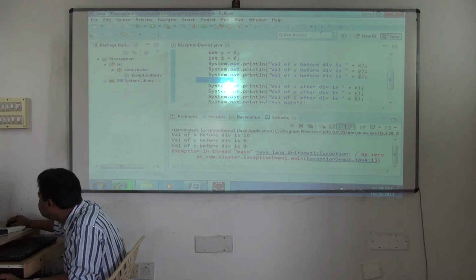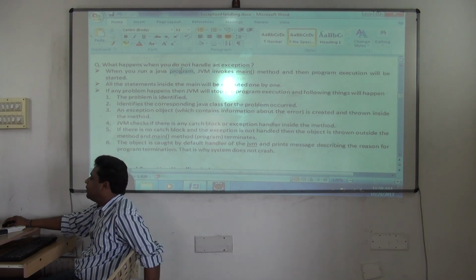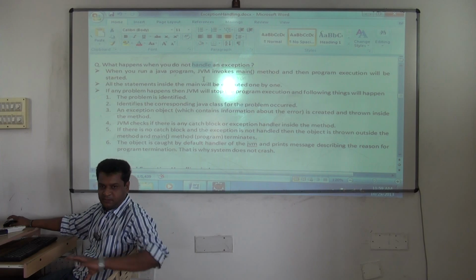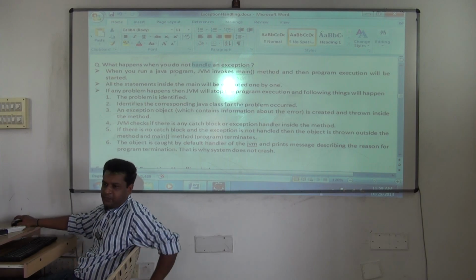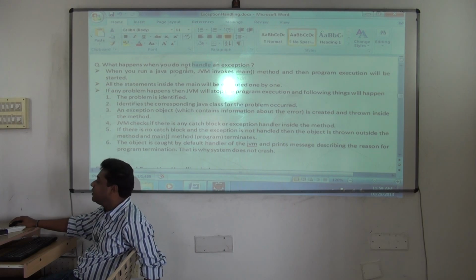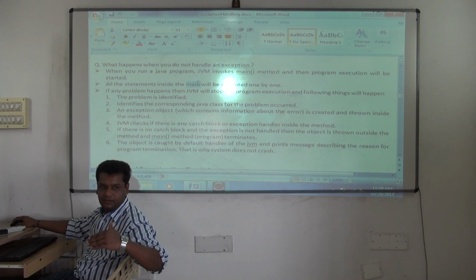Clear? So the explanation for this program would be this. The question is: what happens when you do not handle an exception? This is the full explanation for that program. See, when you run a Java program, JVM invokes the main method, and then program execution will be started. All the statements inside the main will be executed one by one. Yes or no? Clear till here now?